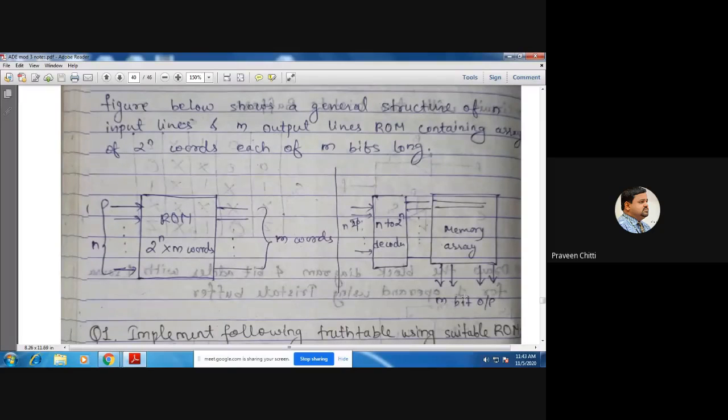Why can't they increase the memory size to a larger extent? Of course, now memory is available at throwaway prices. You can increase the memory size like anything, but if you go on increasing the memory size, at the same time you need to increase the number of address lines required, and hence there is a restriction on how much memory can be used in the system, let it be desktop, laptop, or smartphone.